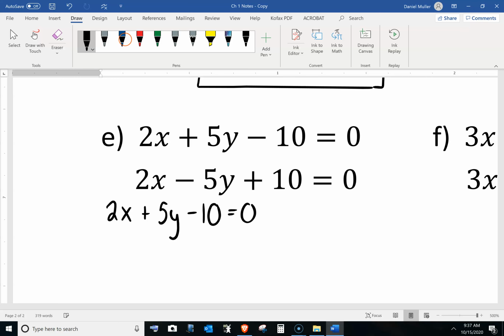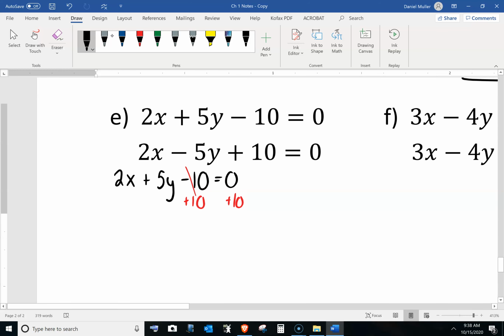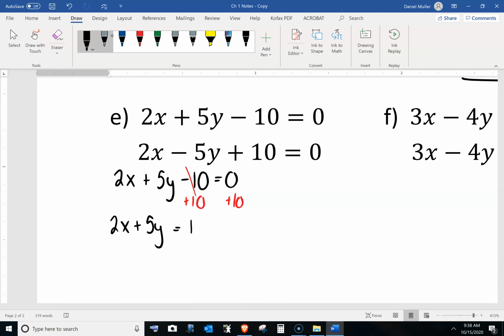And you want to get the y alone. So we're going to get the y alone. We're going to minus the 2x. Well, I usually like to get rid of the number first. So I'll add 10, and I'll add 10. So 2x plus 5y equals 0 plus 10 is 10. And now I can minus the 2x from both sides.